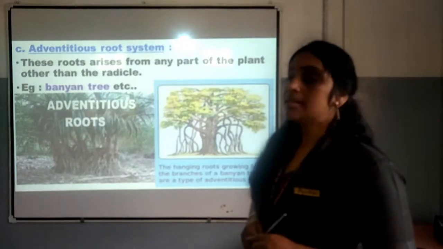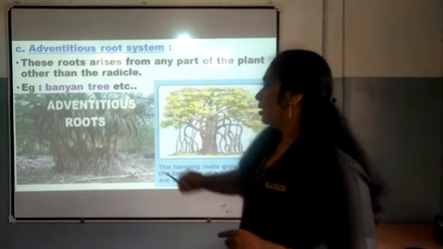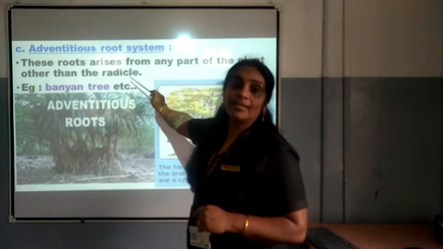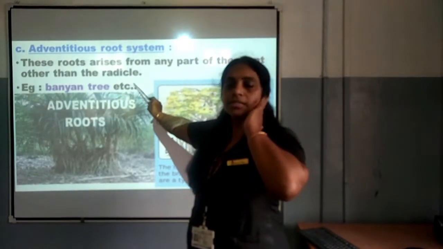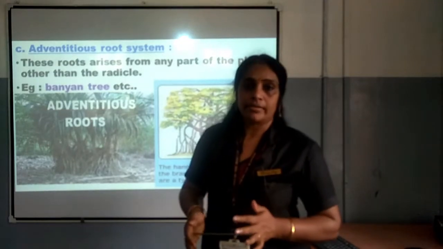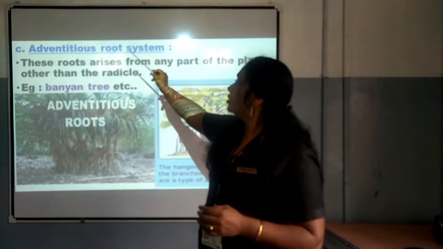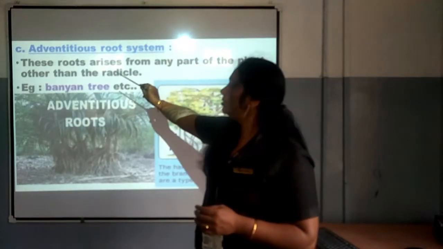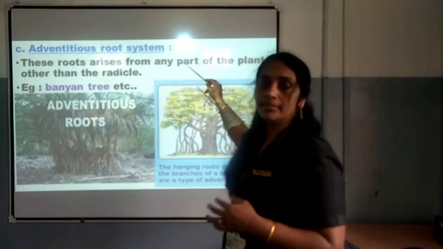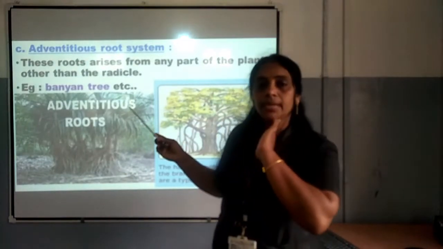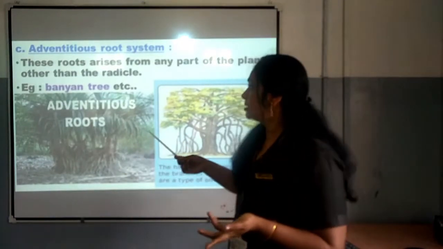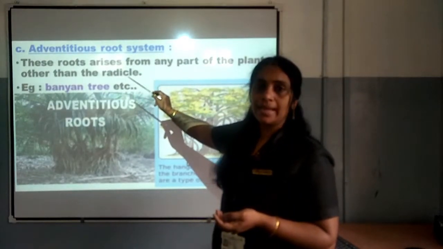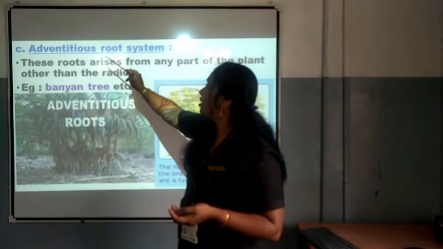The third one is the adventitious root system. These roots arise from any part of the plant other than the radicle. We know that from the radicle roots are arising, but in the case of the adventitious root system, what is happening? Other than the radicle, the root will be arising from any other part, maybe from the stem. Such a root which arises from a part of the plant other than the radicle is called adventitious root system.